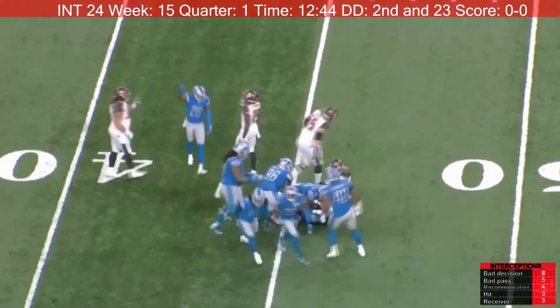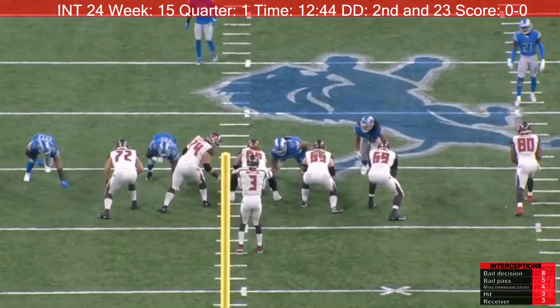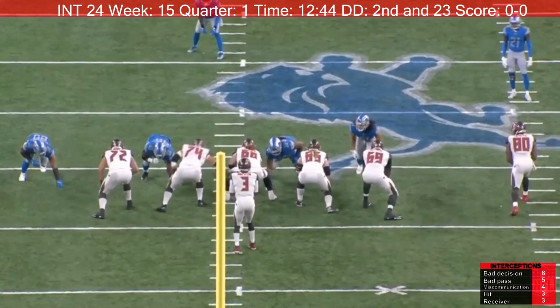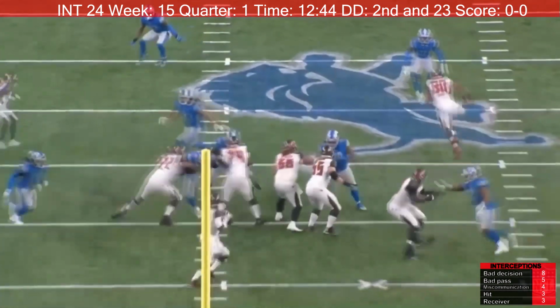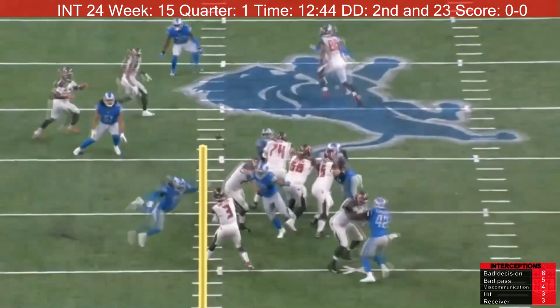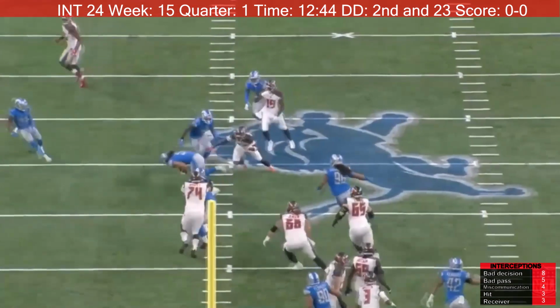Bad decision by Jameis Winston. Looking at it from the end zone angle, you can see that Jameis Winston obviously does not see the linebacker come out and go into coverage because he throws it almost right at him. This is just a bad decision. And there he is. He's throwing the ball. You can see it in the air. Linebacker just makes the catch.